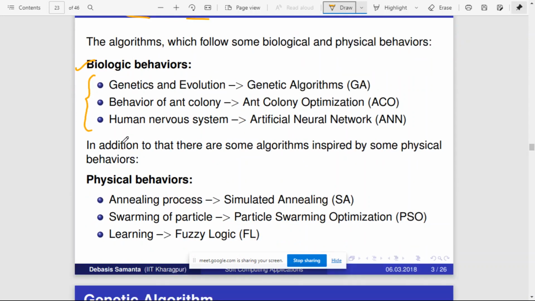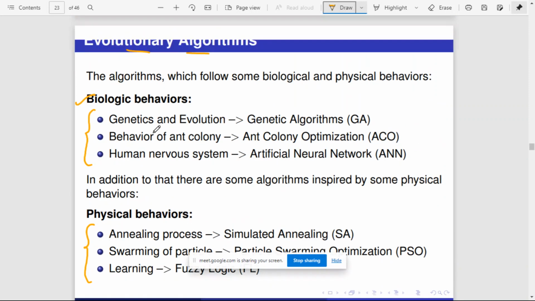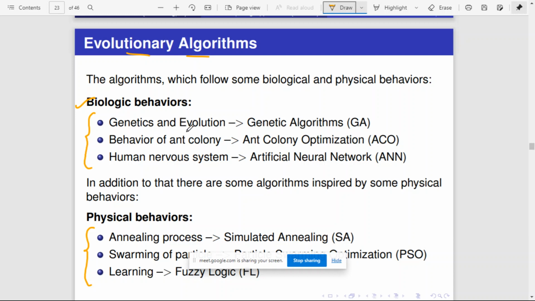And there are a certain class of algorithms which are inspired from the physical behavior of some materials or matter, right? Okay. So basically these algorithms are inspired from nature, you can say, right?